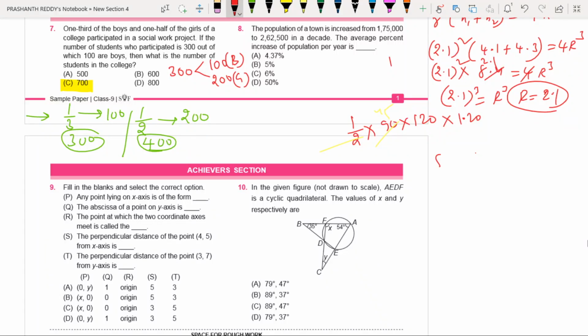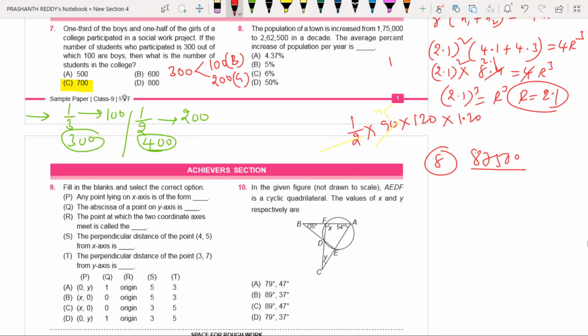Based on this, now let's take the 8th one. After 10 years, it becomes 2,62,500. Earlier it was 1,75,000. If you find the difference, you add 25,000 to 62,500 and you get 87,500. Yes or no? How much are you getting? 87,500.